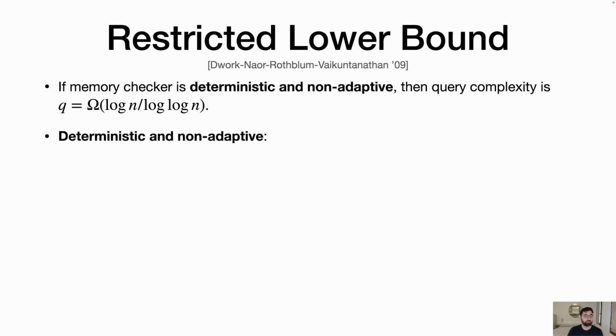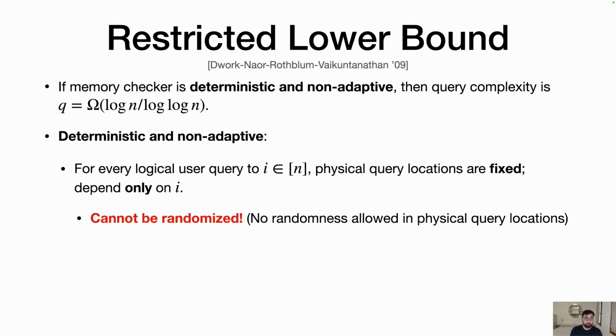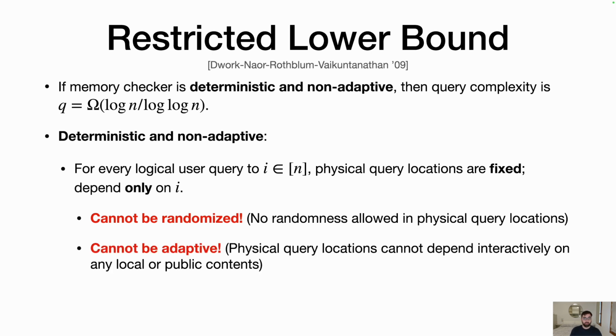But what is this restriction of being deterministic and non-adaptive? It says that for every logical user query to an index i, the physical query locations are fixed and depend only on this index i. In other words, the sequence of physical locations looked up is the same for a given i, no matter what. And in particular, this means that there's no randomness that's allowed in choosing where you're going to look up the physical query locations, and there's no adaptivity either within a given logical user query or between different logical user queries to the same i.